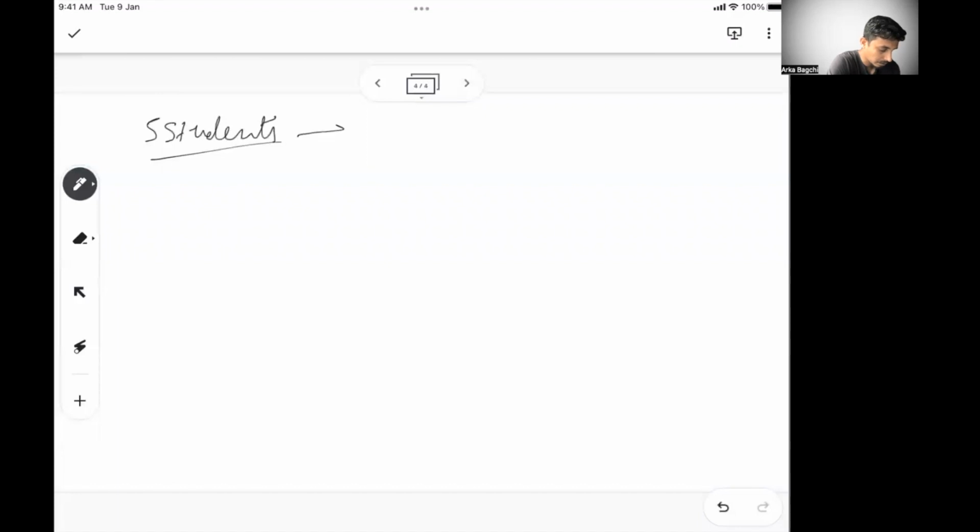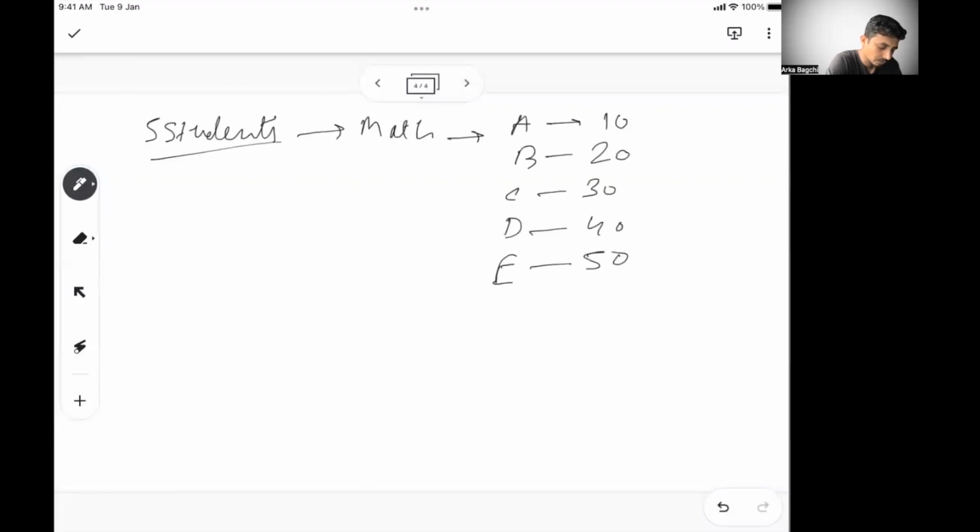Okay, and then there is a math exam that has happened. In that math exam, let's say there are A, B, C, D, and E. A got 10, B got 20, C got 30, D got 40, and E got 50 marks. So there was a math exam of 50 marks. E, being the most studious and most intelligent student, got 50 out of 50. A is not so good, A needs a lot of work, so A got 10.